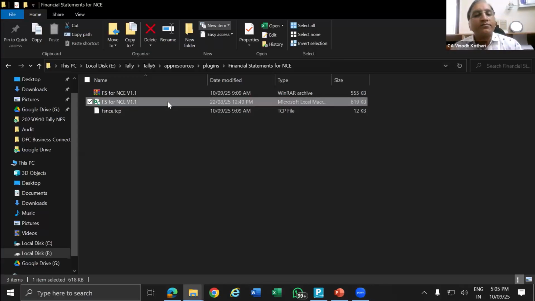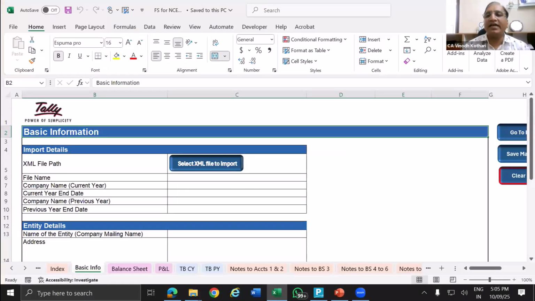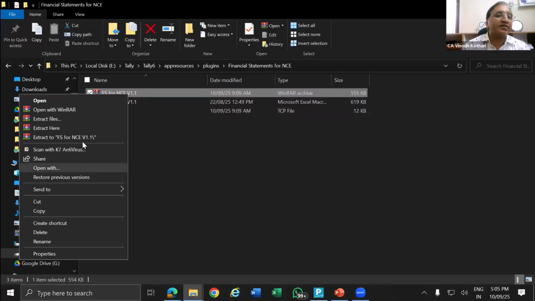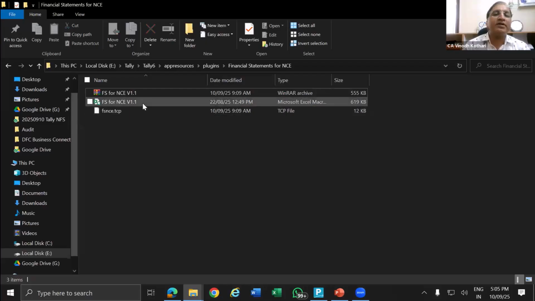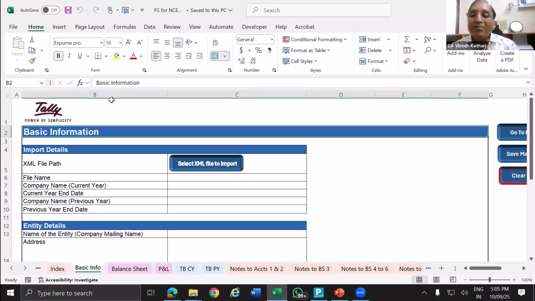Double click this. Now this is your template file. This is a zip file, right click, extract here. So you can just extract this file. Once you extract, this file will be downloaded. If you don't have this WinZip, you can just download it. It is freely available, and you open this file. So this is your basic file.